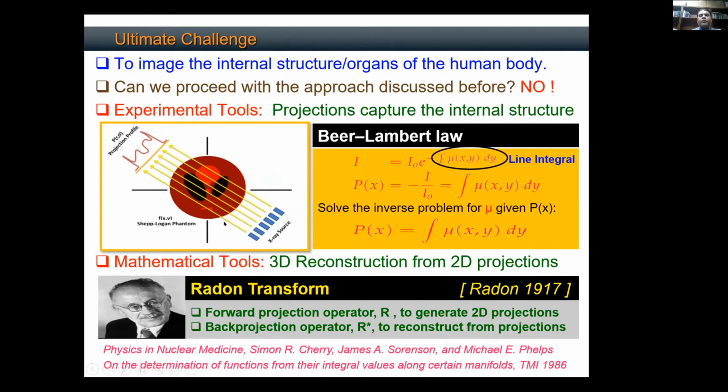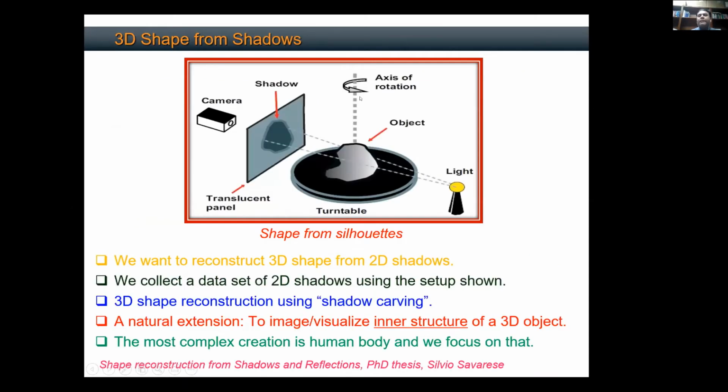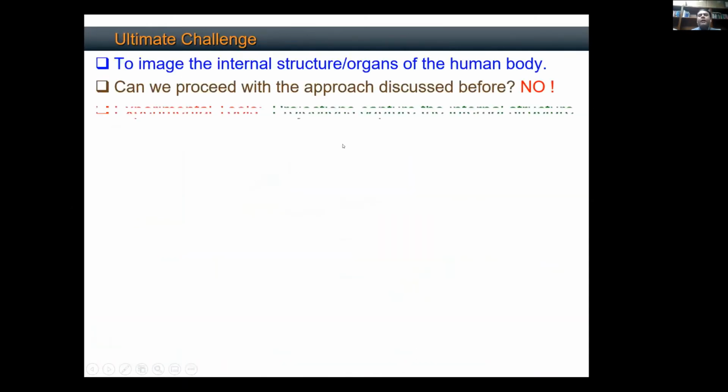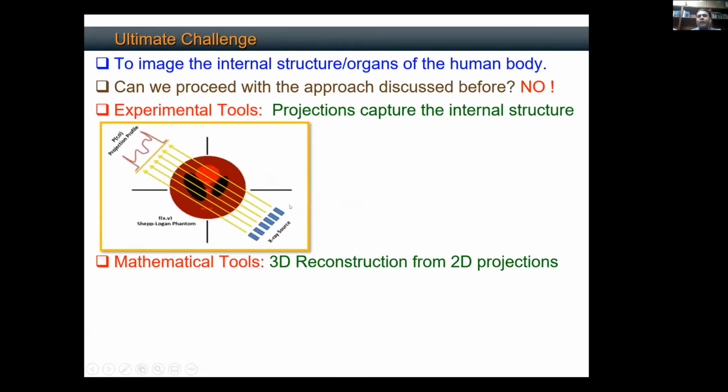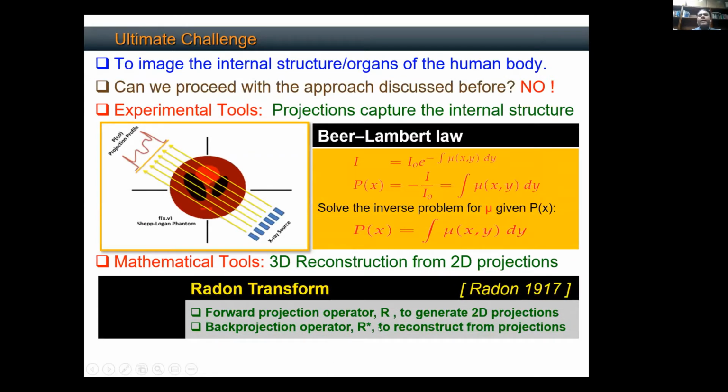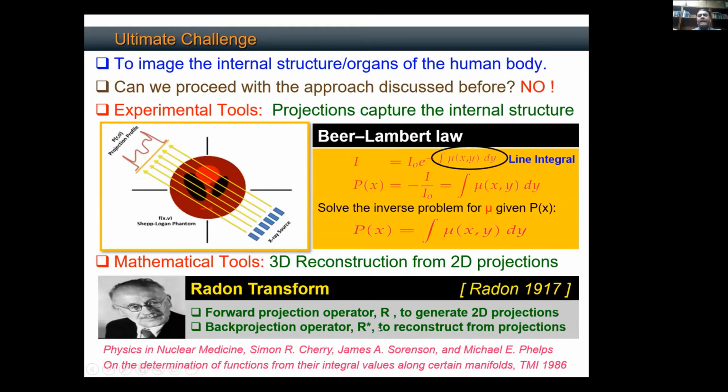Again, you have an engineering aspect, which is basically the setup: what is your experimental setup? Similarly, what sort of source you have to use, and what is the intensity of that source? That brings the physics component to it. And this Radon transform brings the mathematical aspect to it. Combining these three ingredients has made medical imaging possible as we see it now.